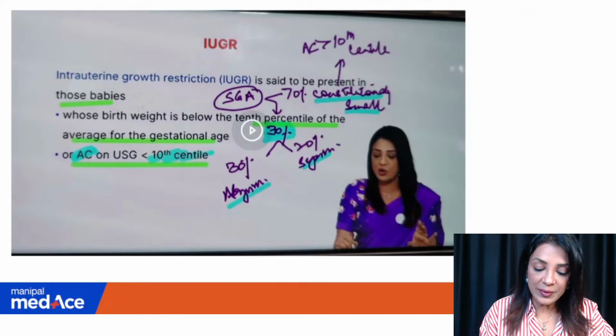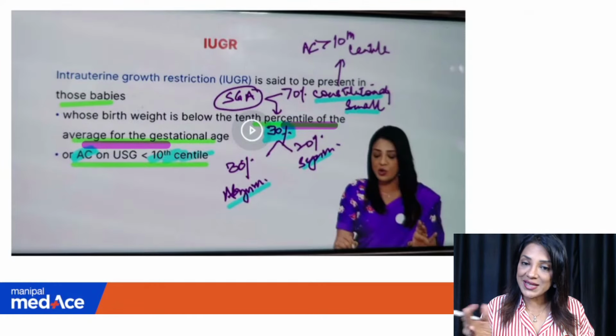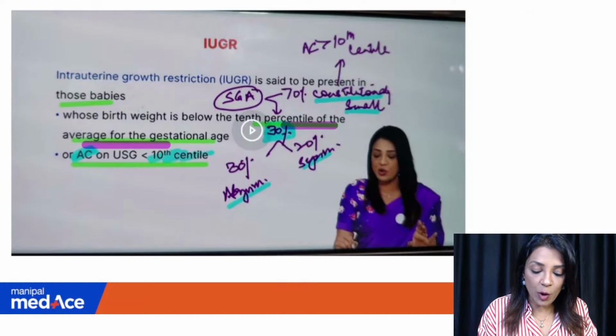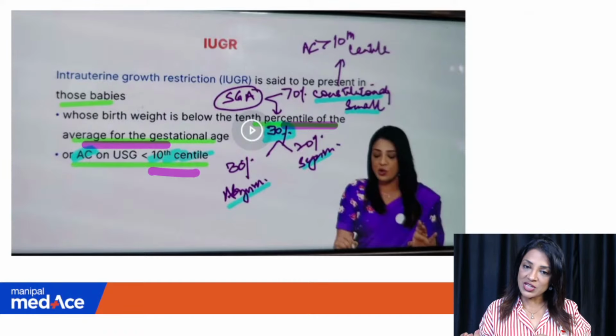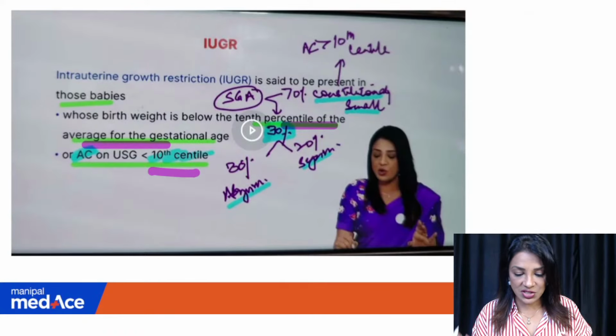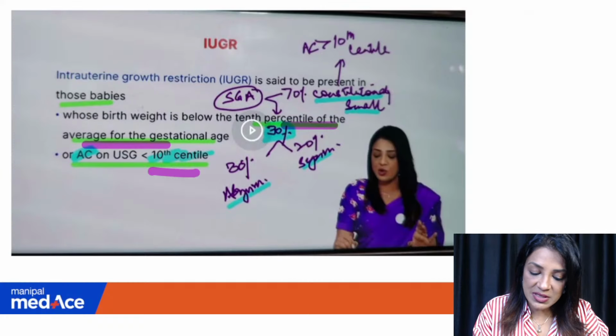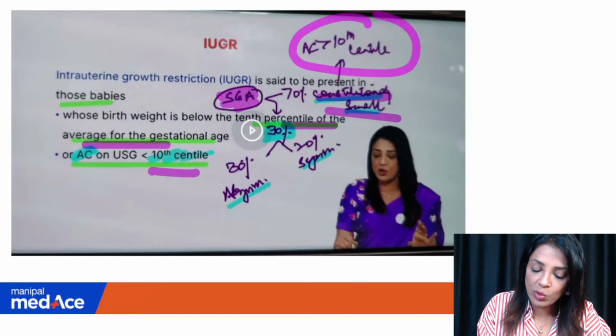So IUGR, growth restriction, is said to be present in those babies whose birth weight is below the 10th centile. They have said 3rd because that's severe IUGR. When it is less than 3rd, it becomes severe. Or abdominal circumference less than 10th percentile. So estimated fetal weight is less than the 10th percentile of the average of that gestational age, or the AC is less than the 10th percentile of that gestational age. Now, 30% SGA, when we talk about SGA, that is the small for gestational age babies, 70% are constitutionally small where the AC will be more than the 10th centile.